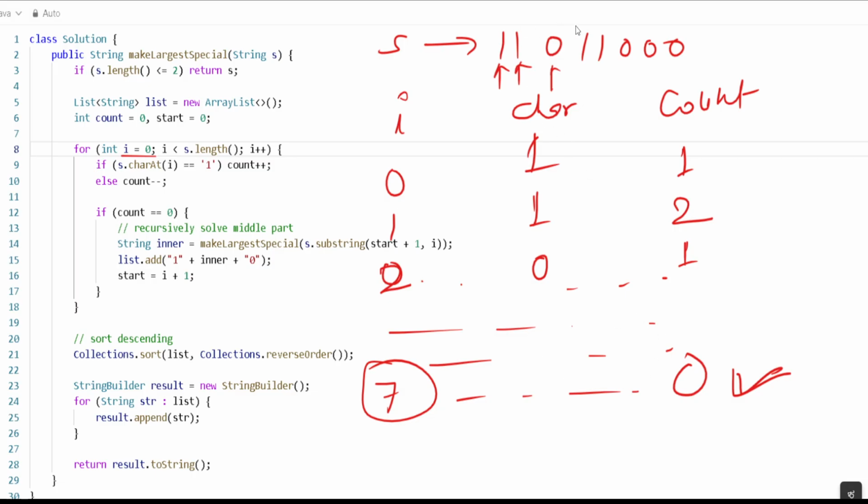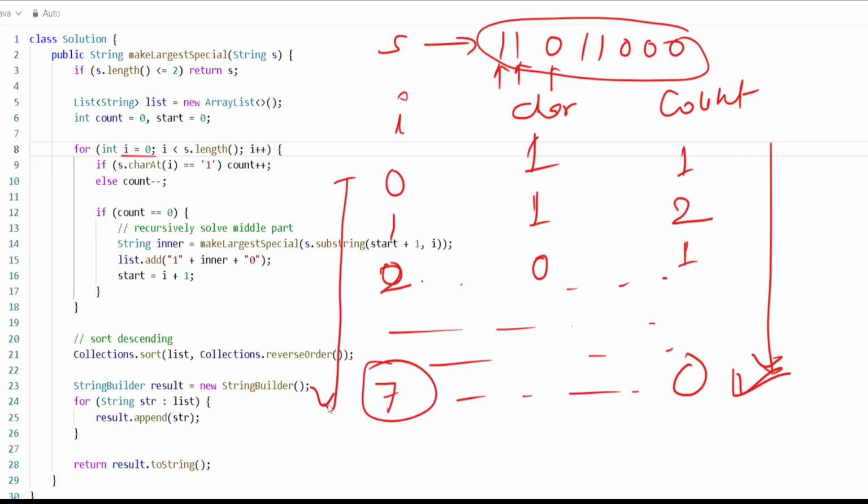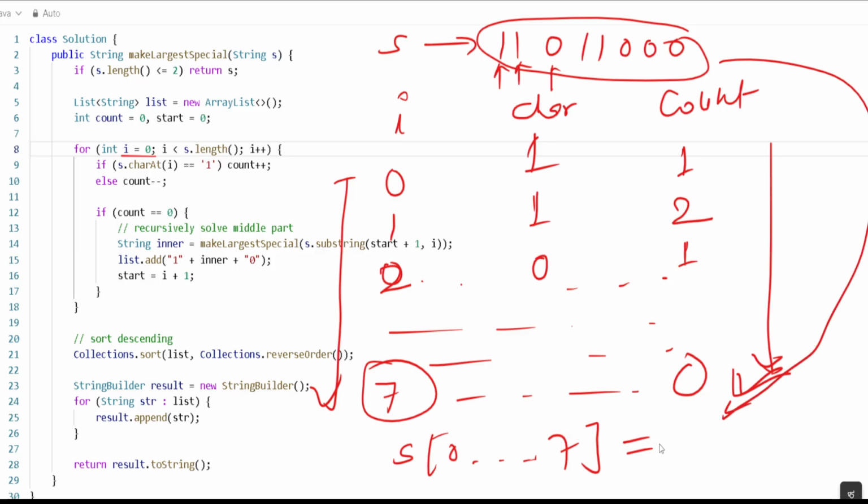From here to here, the substring from 0 to 7, gives the same count of 0. So we'll say, okay, 11011000 is the string.